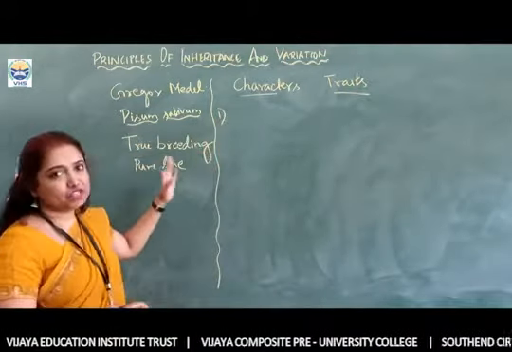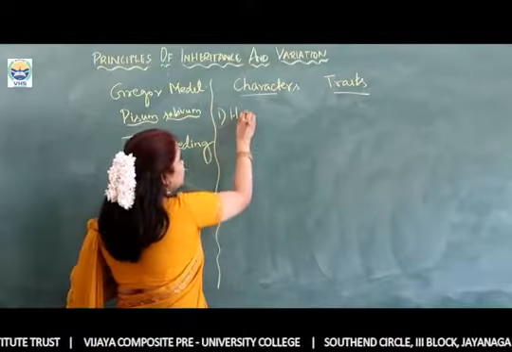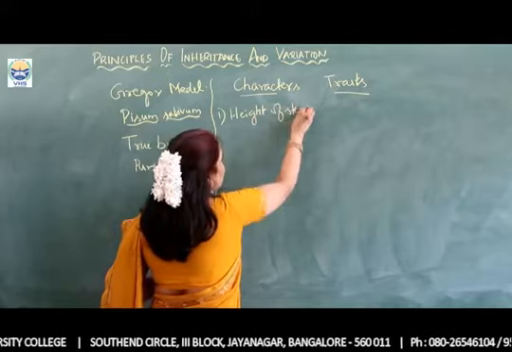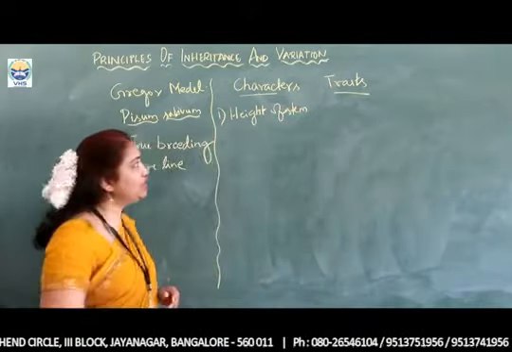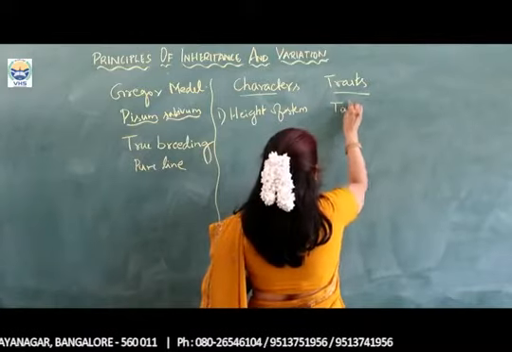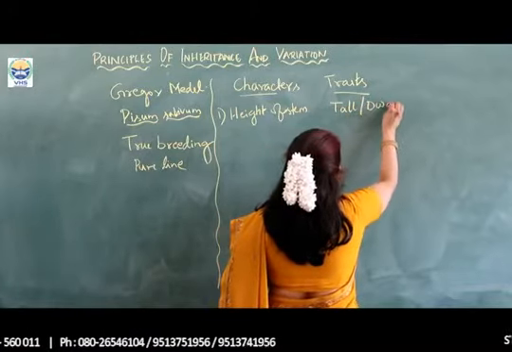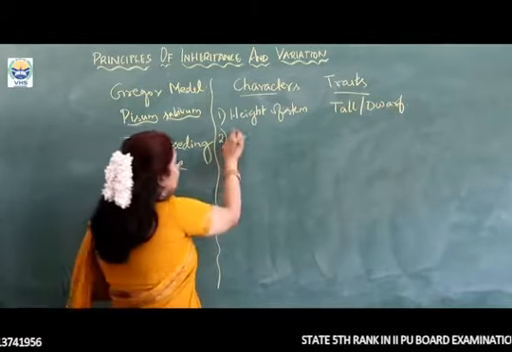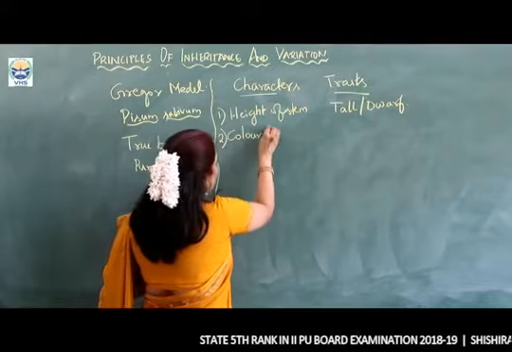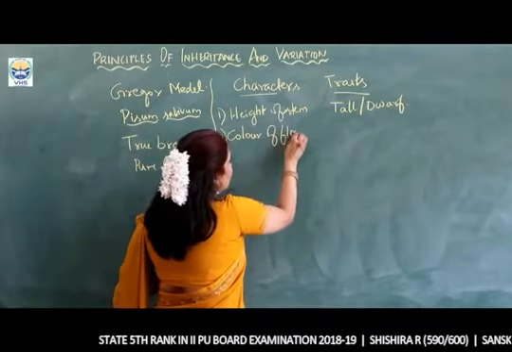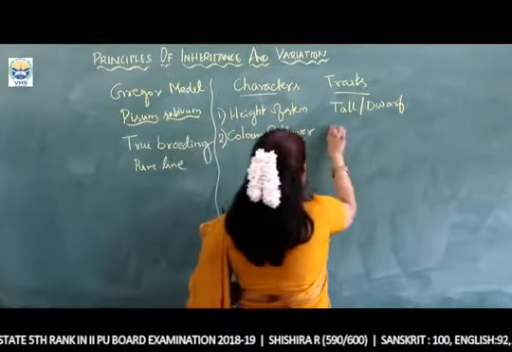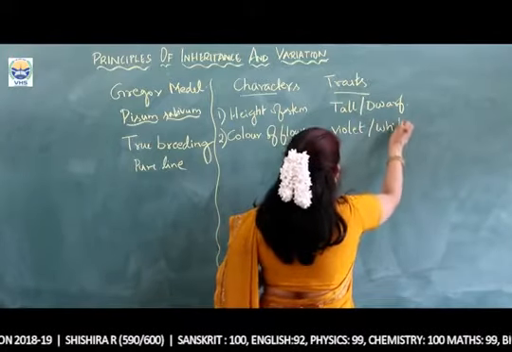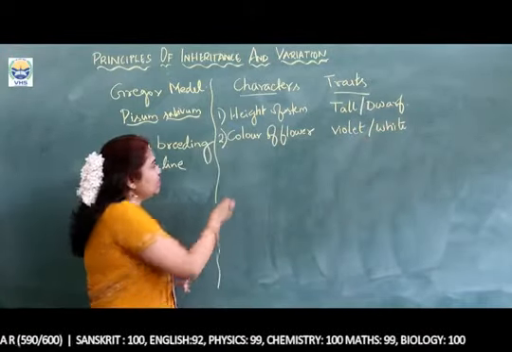The first character given by Mendel was height of the stem or height of the plant. Now, there may be 2 traits, either tall or dwarf. The plant may either be tall or it may be dwarf. The next thing will be the color of the flower. Now, when we talk about color of flower, there are 2 colors. One is called violet, the other one is white. So 2 contrasting colors are present, violet and white.